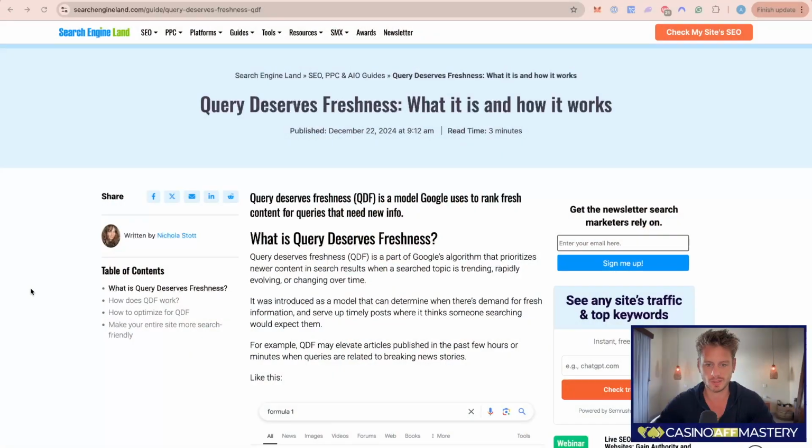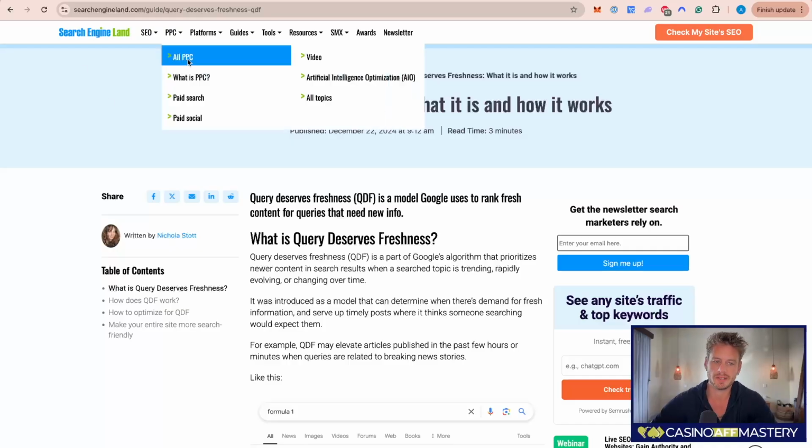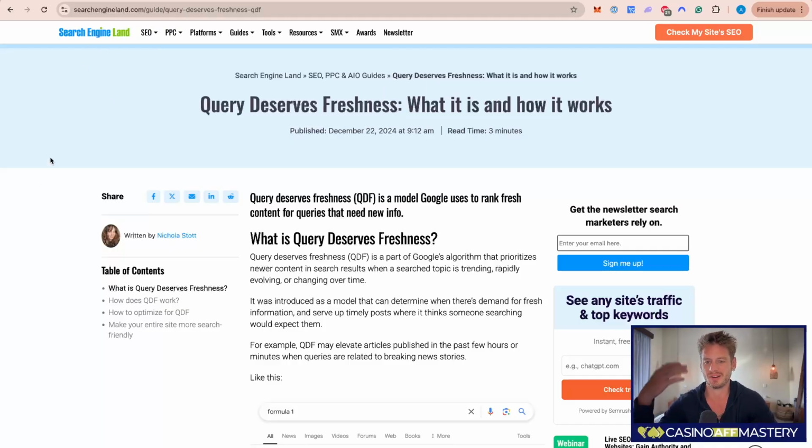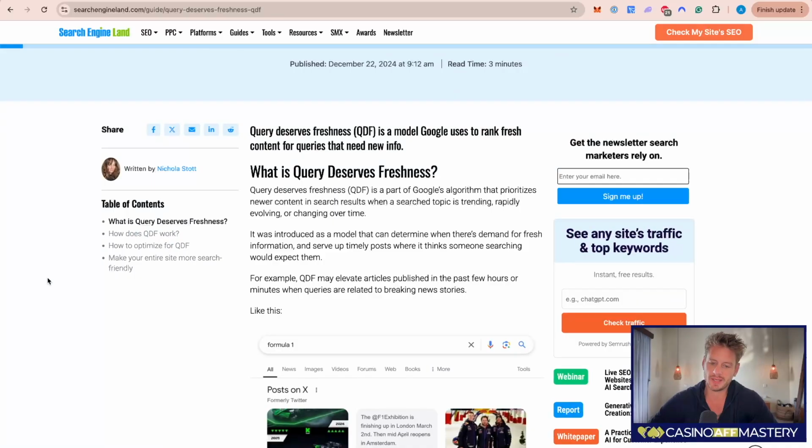And actually, I want to take the help of a website called Search Engine Land, because I think that this is an amazing website when you want to find very up-to-date information. This one and SEO Roundtable are very good websites. So I basically just went to Google and searched for this term, and Search Engine Land ranked number 1 for this. So maybe their article is updated. Actually, it was published in December 2024, but I think that they have been doing some updates to this as well, because why wouldn't they if they are writing about this exact thing?